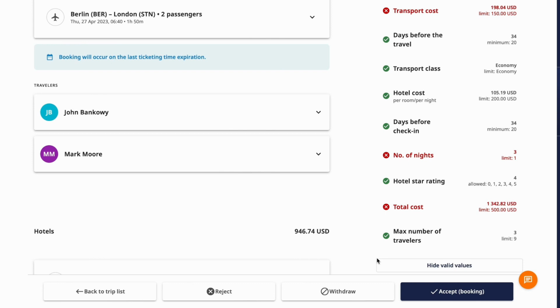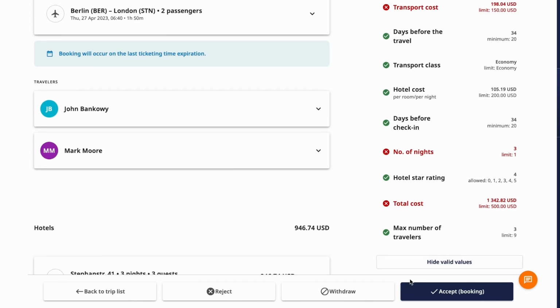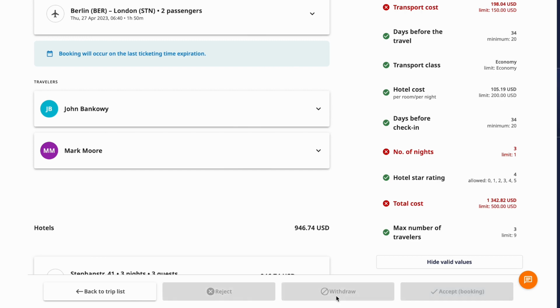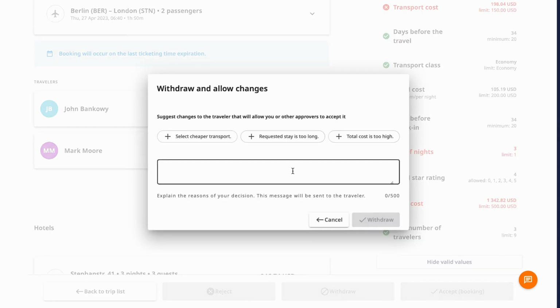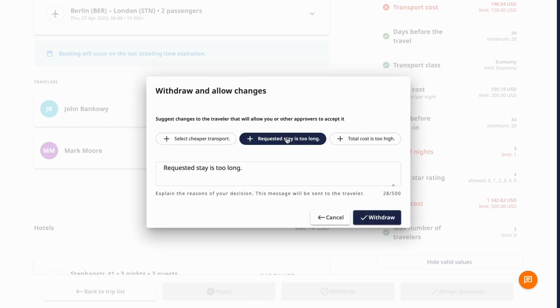There are 3 actions which can be taken on a trip marked for approval: accept, withdraw, and reject. If an admin accepts a request, it will be automatically sent for booking. An admin may also choose to reject and delete a request or withdraw it. In these cases, the trip won't be sent for booking, and the traveler will be notified by email. Administrators can also give the reason for the decision and write what needs to be changed so that the trip can be approved.